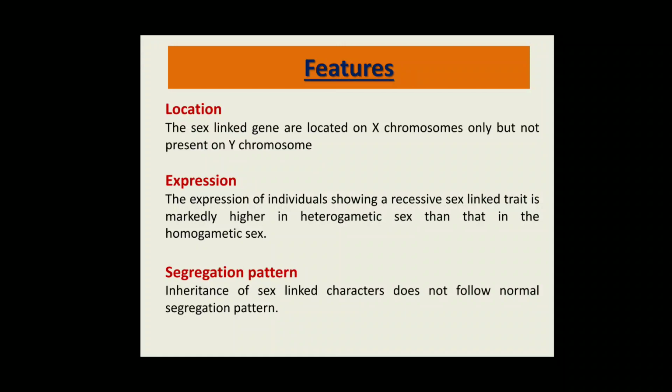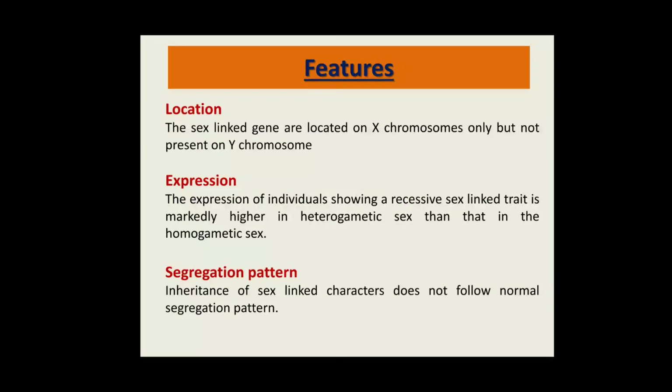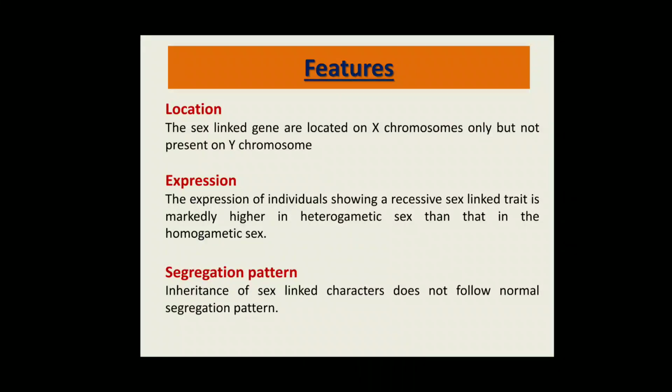Second one is the expression. The expression of an individual showing a recessive sex linked trait is markedly higher in the heterogametic sex than in the homogametic sex. That means in case of a recessive trait, it is higher in the heterogametic sex, that is males in humans, than in the homogametic sex, that is females.